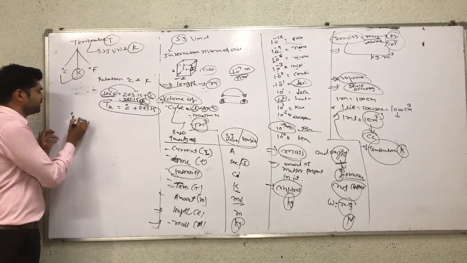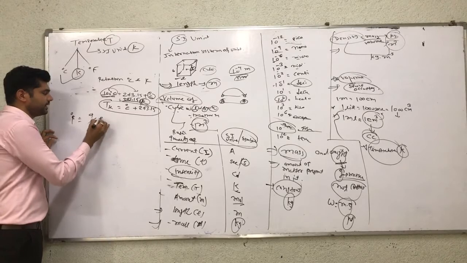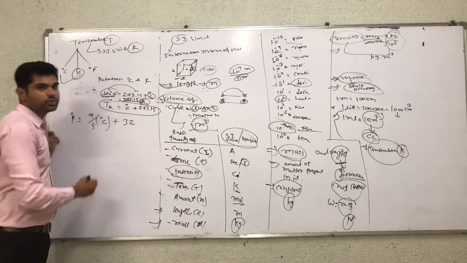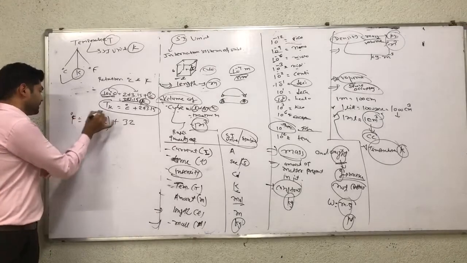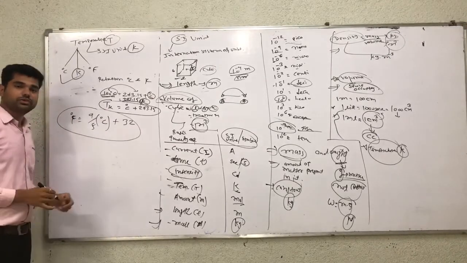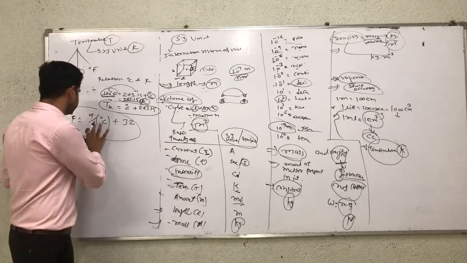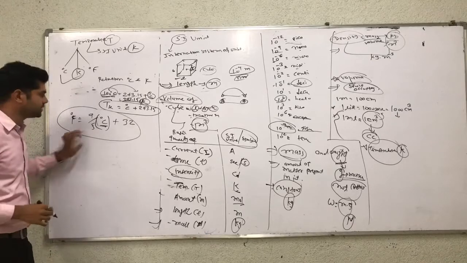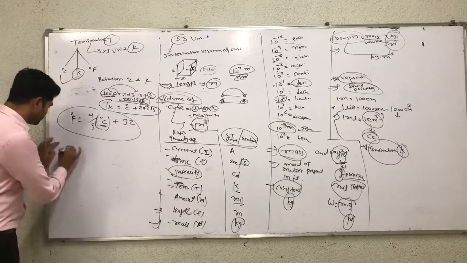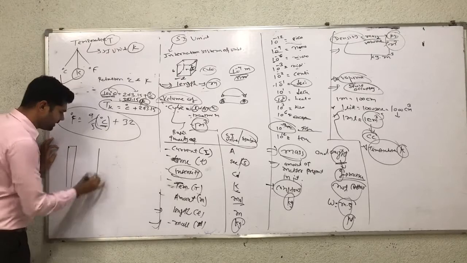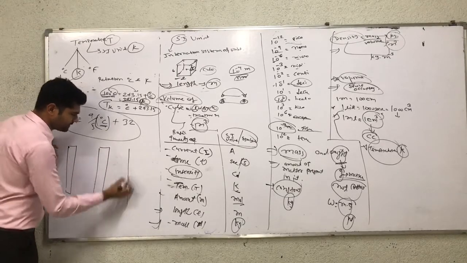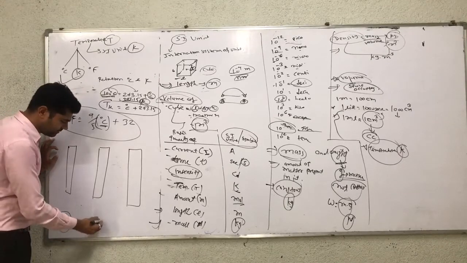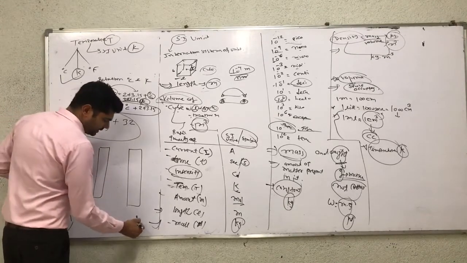In a similar way, the relation between degree Celsius and Fahrenheit: temperature in Fahrenheit is equal to 9/5 multiplied by temperature in degree Celsius plus 32. So we have to find three measurements: temperature in degree Celsius, temperature in Kelvin, and temperature in Fahrenheit.